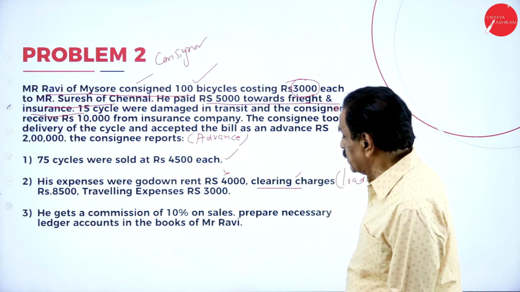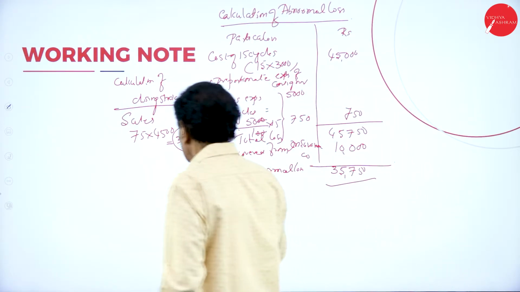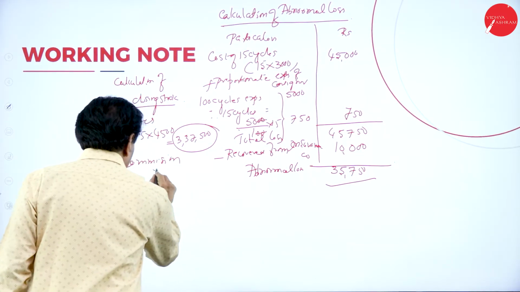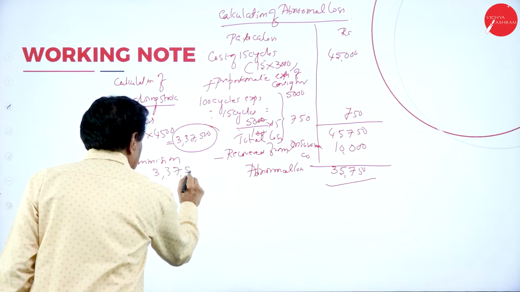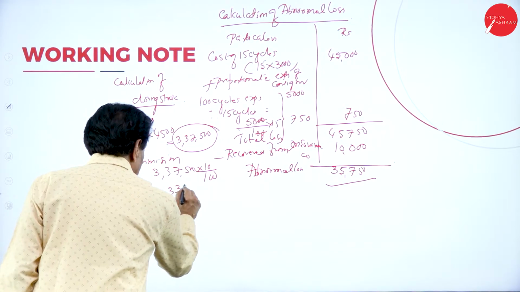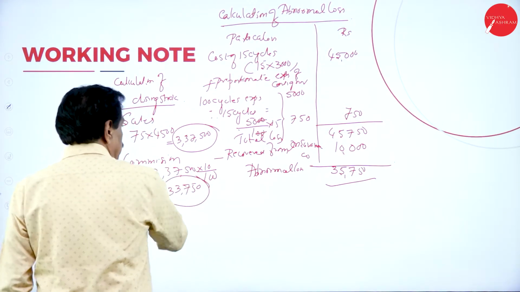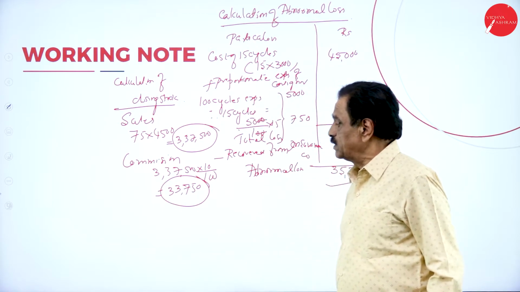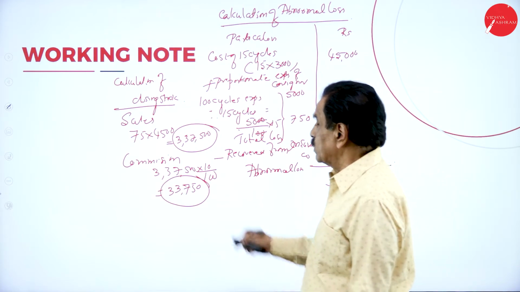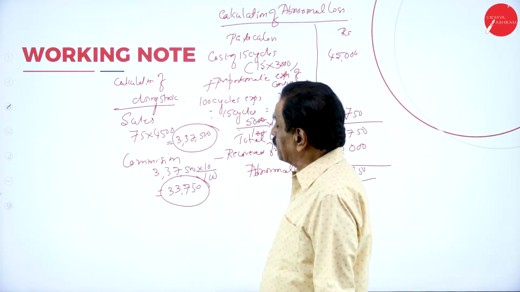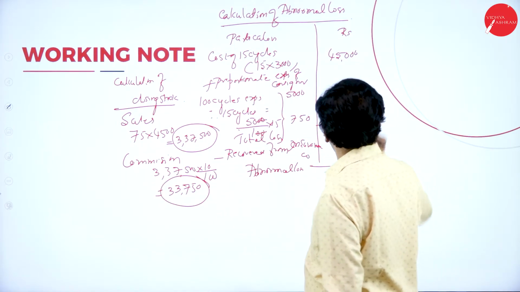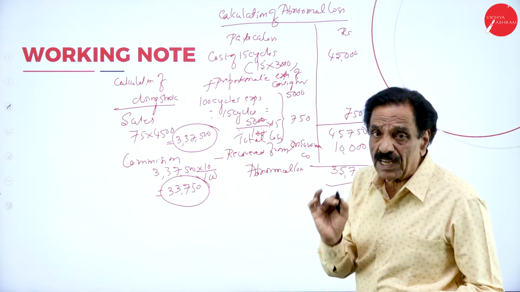What is the commission they earn? 10%. Commission: 3,37,500 into 10 by 100, it is 33,750, payable to the consignee. How much money? 33,750 you have to pay. So each cycle has been sold for 4,500. How many cycles sold? 75. It comes to 3,37,500. All the working notes you must be very, very clear here.